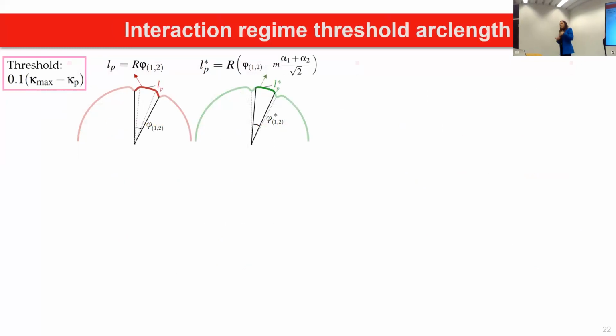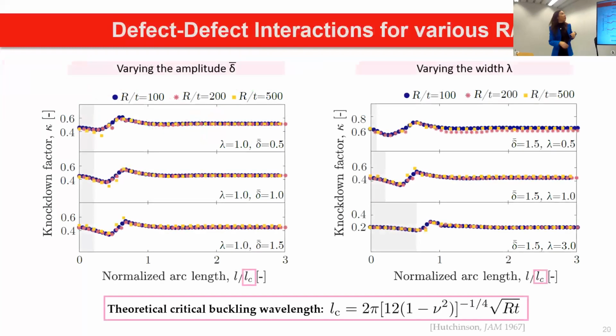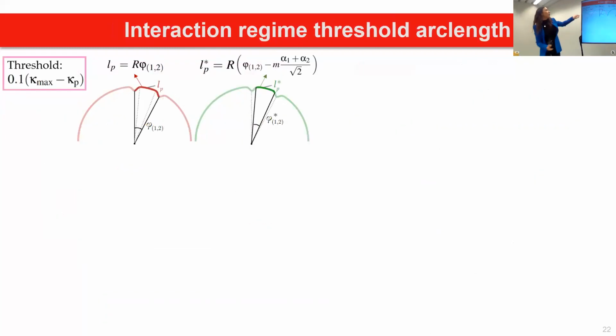Okay, now the critical point, and what we want to do is that, okay, this length scale plays a role. How can we actually, from our data, clearly define the onset of the plateau? Because we say that there is some area where defects interact, and beyond that, the defects are independent. So we did that by doing a 10% cutoff. So in the curves that I showed you earlier, we are going to have 10% from the maximum knockdown factor minus the plateau. And this is where I will define the threshold value in my data.